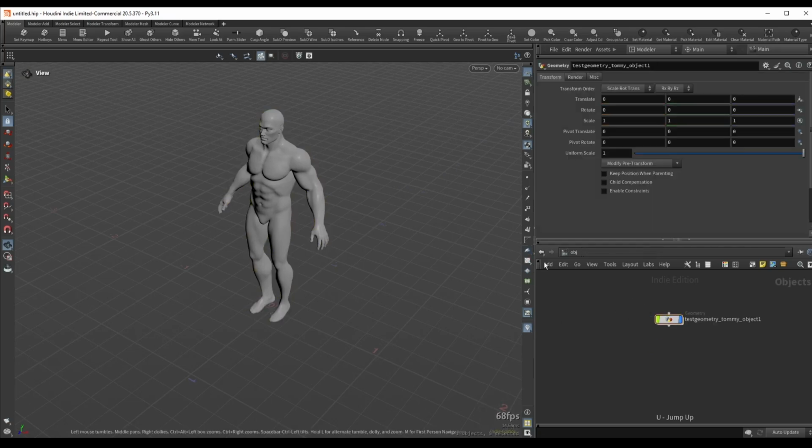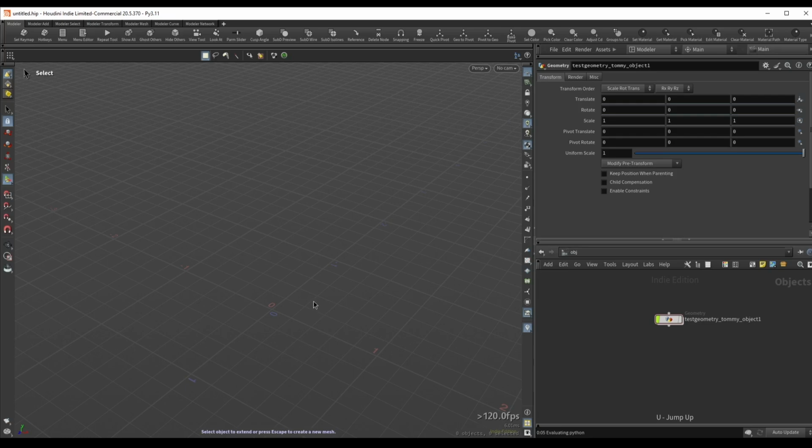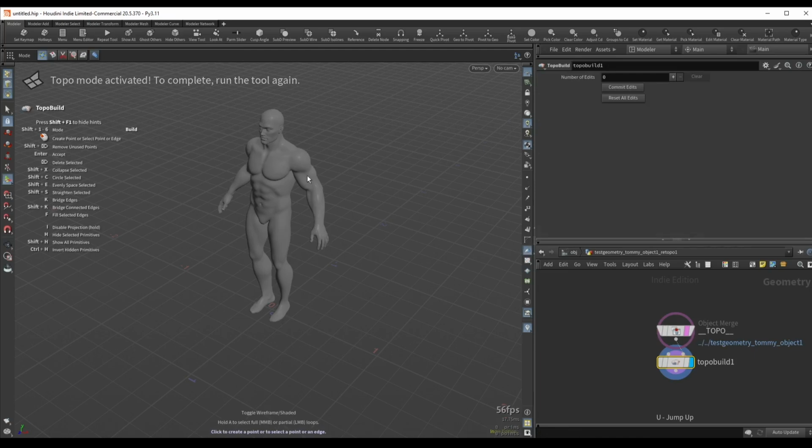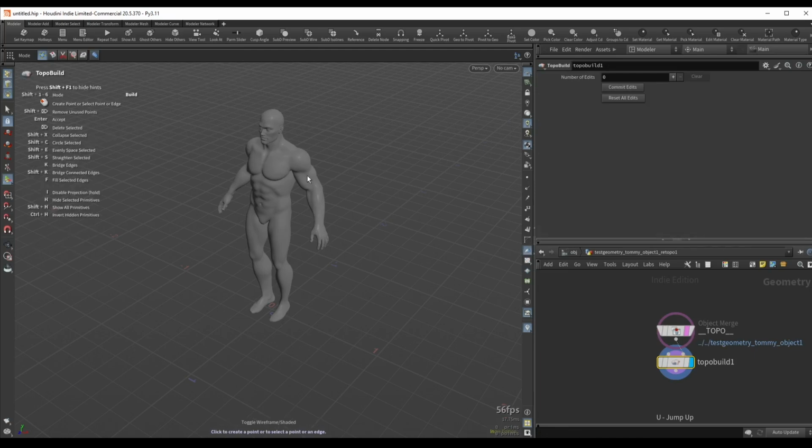I will go up over here, and if I do Alt W, we can access the radial menu for the retopology tools. And to activate topology and to sort of go into topo mode, we can select this topo option over here. So I will select this, and then it says we have to select our high poly object, so I will select Tommy. Then we have to select an object to extend. So if we already had an existing mesh that we want to keep working on, we would select this. But in this case, since we are starting from scratch, we don't have a mesh, I will just press escape. And now this will configure our high quality mesh to be in sort of like this retopology mode.